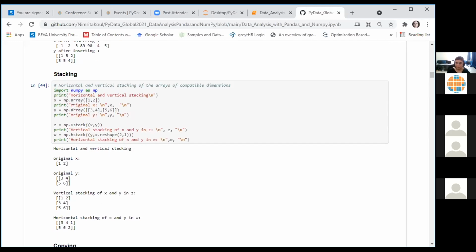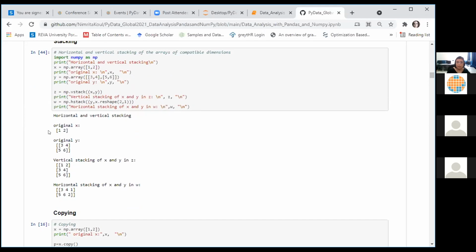Let's create the arrays on which we will demonstrate this function. So I have created X and Y, 2 arrays. X is a flat array. I've created it using the array function. I have created Y, which is a 2-dimensional array. It has 2 rows and 2 columns. We have printed both X and Y. So here is my X and here is my Y. X is a flat array, Y is a 2-dimensional array.